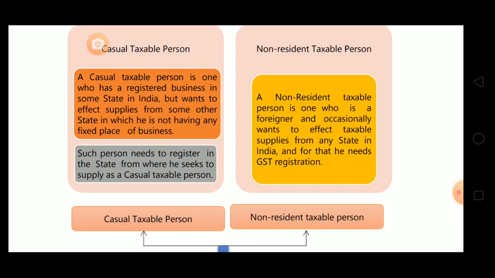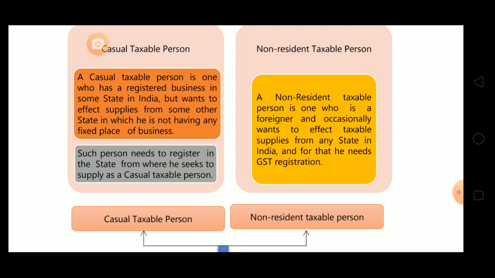CTP has a registered place in some state, and suppose it is supplying from any other state. So they have to take the casual registration as a casual taxable person in the other state where he doesn't have any fixed place of business. So such person needs to register in the state from where he seeks to supply as casual taxable person. Suppose any person is registered in Delhi and it is making supply from, suppose, Kolkata, means that person is not having any place of business in Kolkata, so that person has to take casual registration as a casual taxable person in Kolkata to supply.